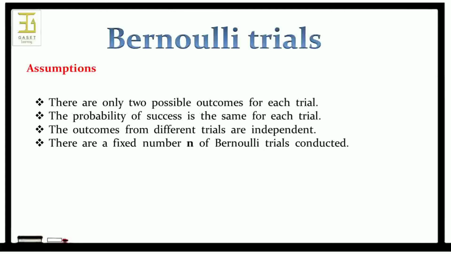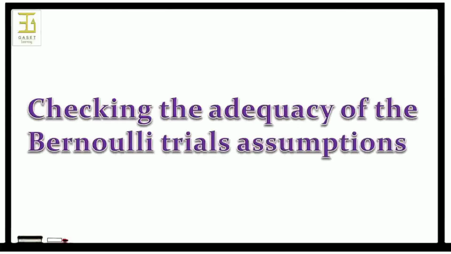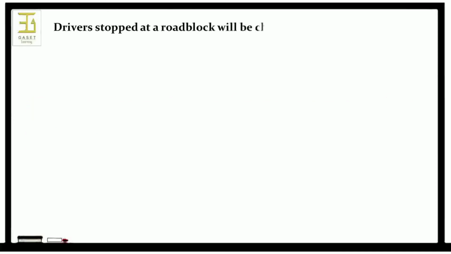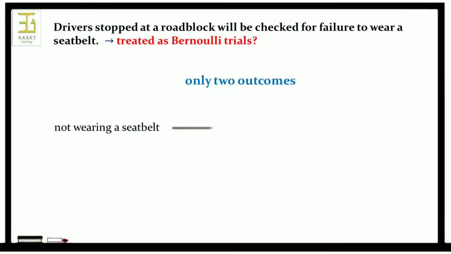Can you explain checking the adequacy of the Bernoulli trials assumptions with an example? Yes, for checking the adequacy of the Bernoulli trials assumptions, first we consider a statement: drivers stopped at a roadblock will be checked for failure to wear a seatbelt. Can this be treated as Bernoulli trials? There are only two outcomes here, and we call not wearing a seatbelt a success. If all cars are treated alike, their drivers would all have the same probability of not wearing a seatbelt.